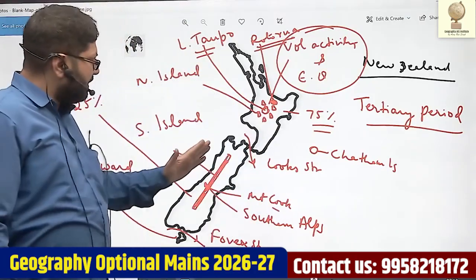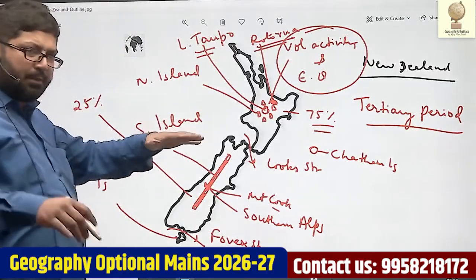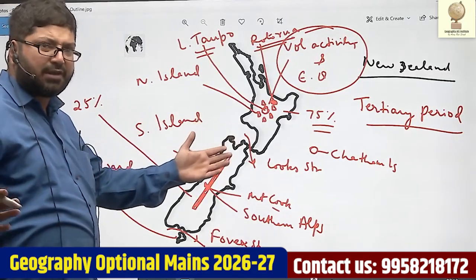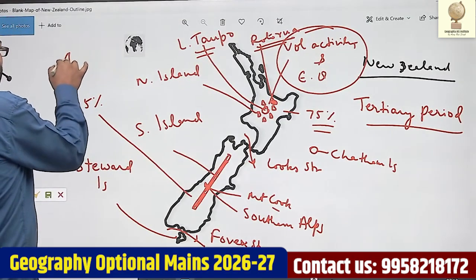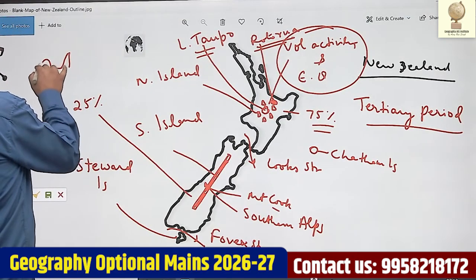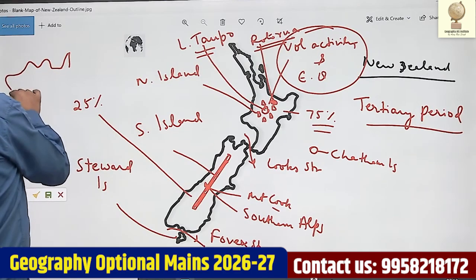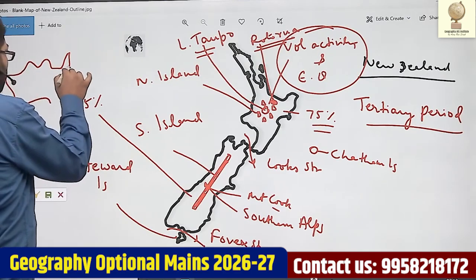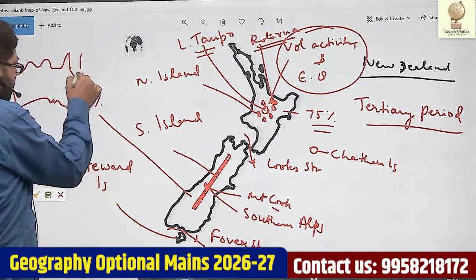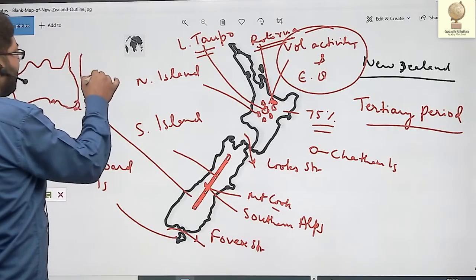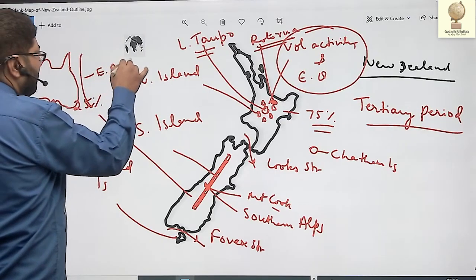Now, if you open up the map of Australia and New Zealand, you will find to the east of Australia, along its eastern coast, the East Australian Current.